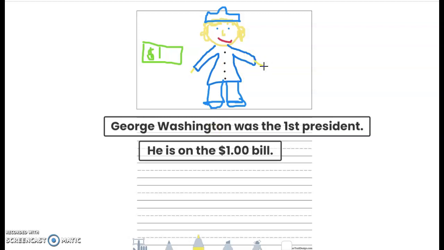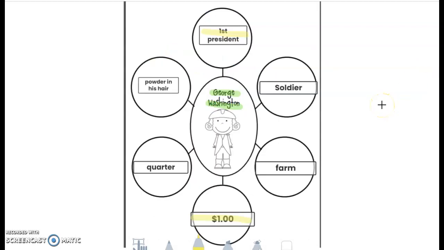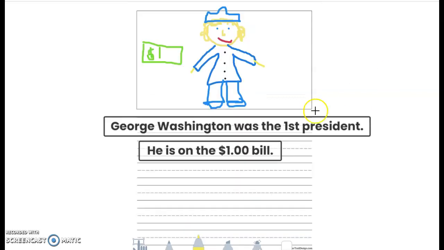So you're gonna use the bubble map that I just did for you. You can use some of those ideas. Now don't copy exactly what I did. You can pick maybe one of the ones I did, or you can go back and pick some of the other ones I did not use. So again, he was the first president, he was a soldier, he lived on a farm, he's on the $1 bill, he's on the quarter, he had powder in his hair, he wore a tricorn hat was another one we could add. All right. So then I picked from there and I did my 2 informational sentences.